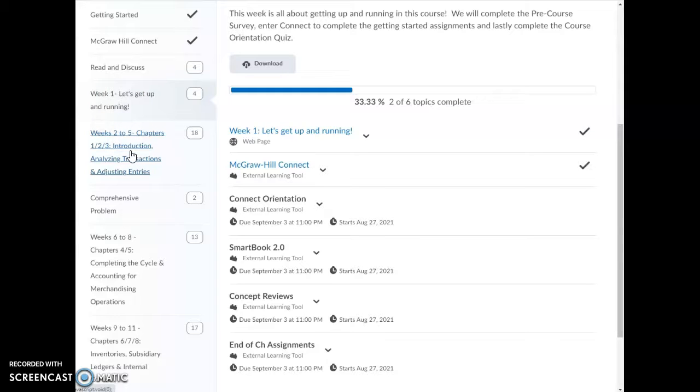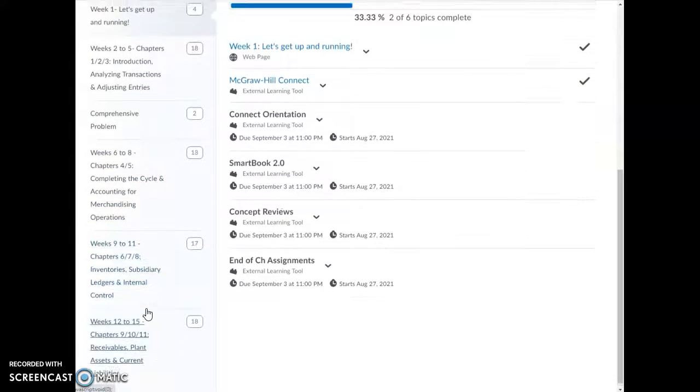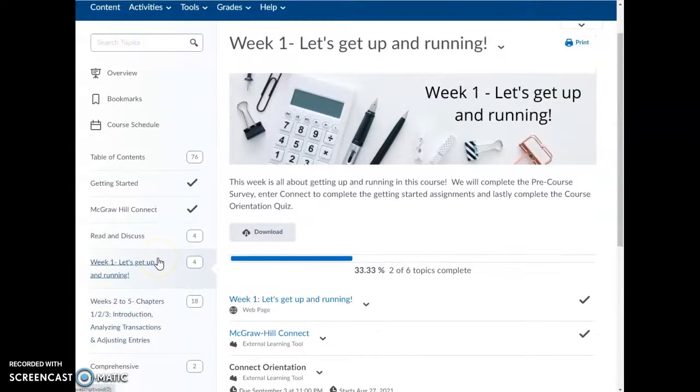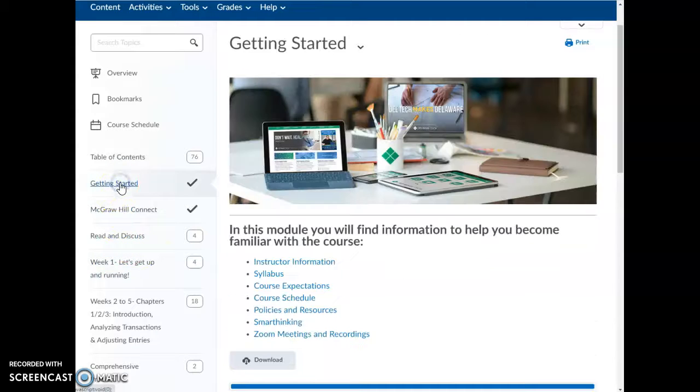And I advise you to just glance through the rest of the course setup just to make sure you're familiar with what is going to be covered each week. But before doing anything, make sure you follow along and read through each of the modules in the Getting Started, your McGraw-Hill Connect, and then at week 1, let's get up and running. That's what's important for this first week.